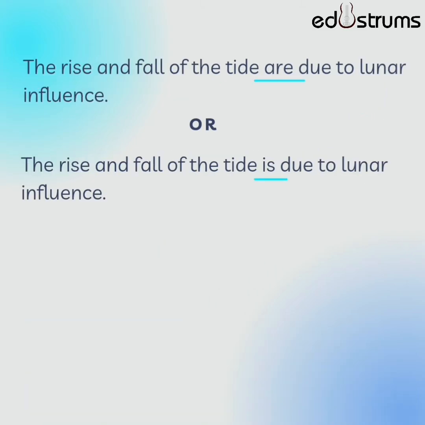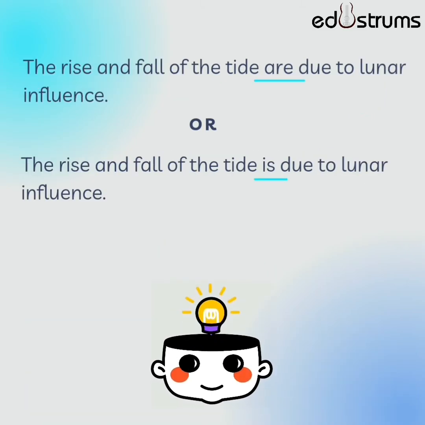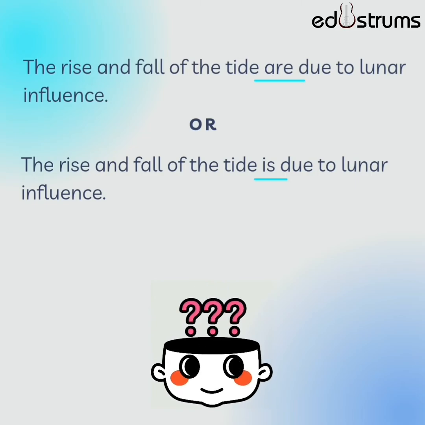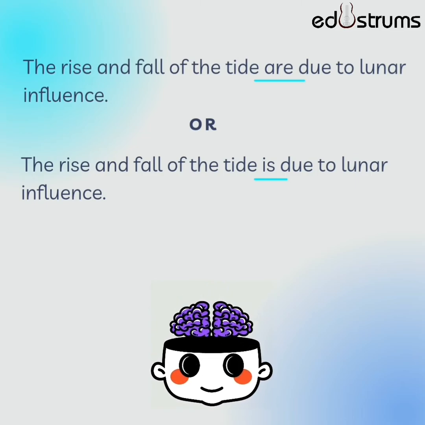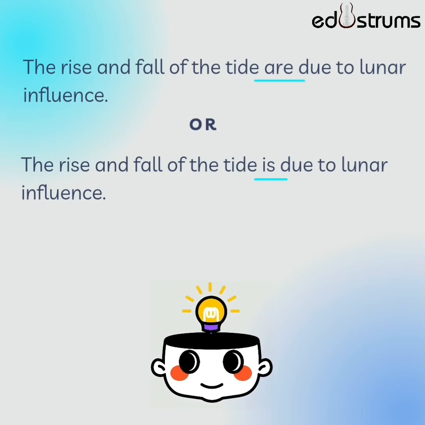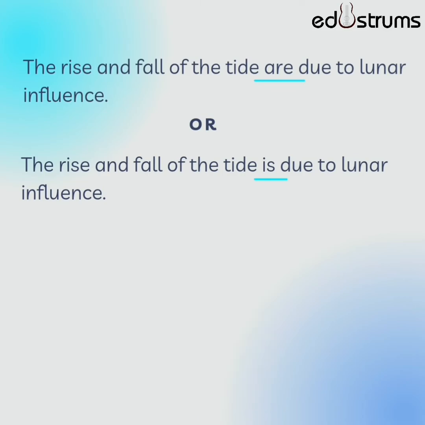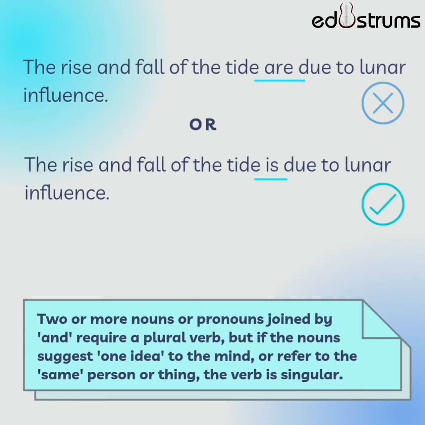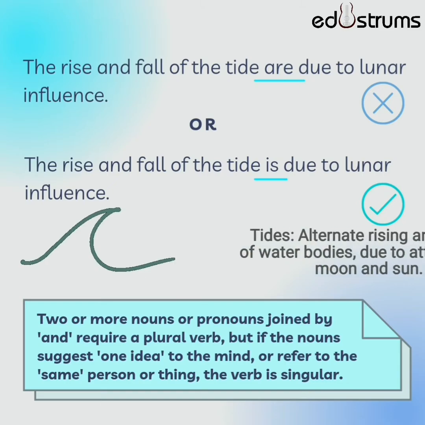Another example, the rise and fall of the tide are due to lunar influence, or the rise and fall of the tide is due to lunar influence. The correct answer is the rise and fall of the tide is due to lunar influence.